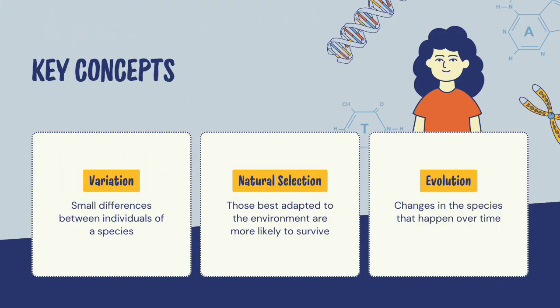Key concepts: variation, small differences between individuals or species. Natural selection, those best adapted to the environment are more likely to survive. Evolution, changes in the species that happen over time.